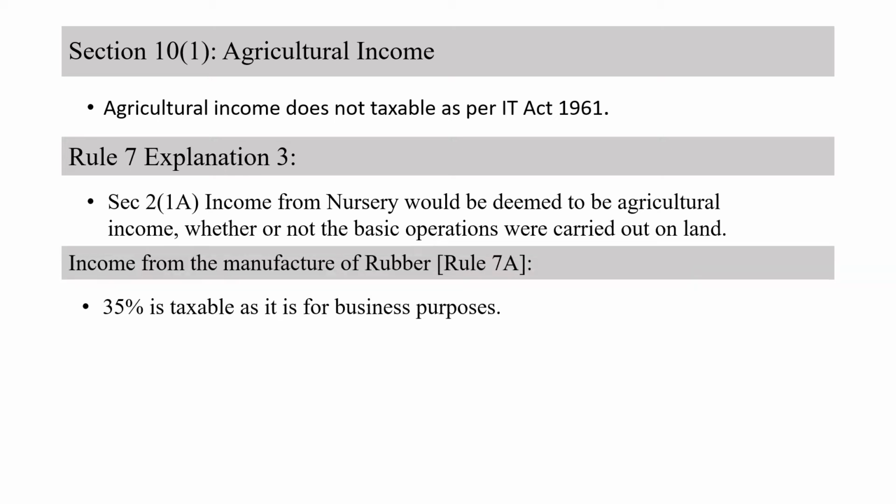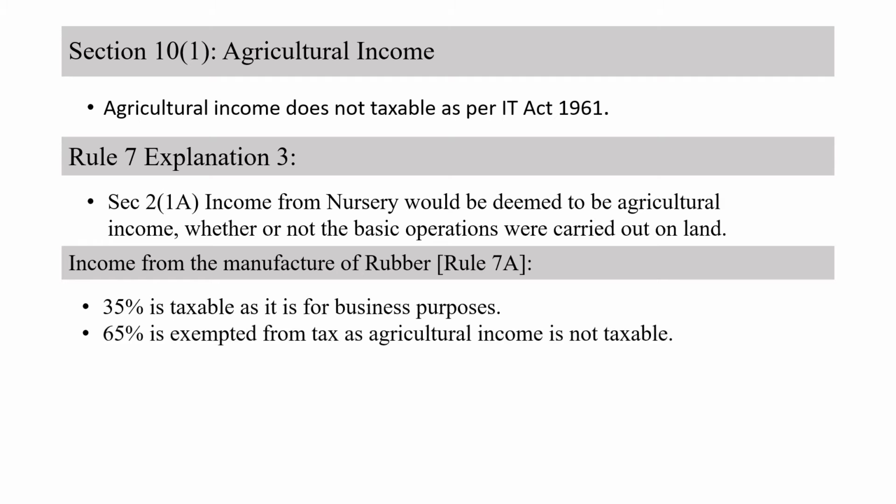Next, income from manufacture of rubber. In this, the rule is Rule 7A. So under this, we are going to see it now. 35% is taxable as it is for business purpose, and 65% is exempted as it is treated as agricultural income.